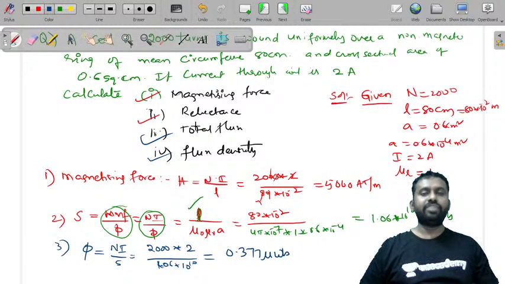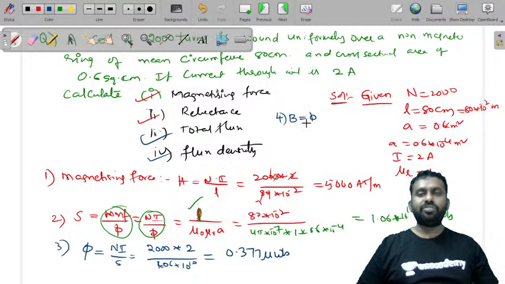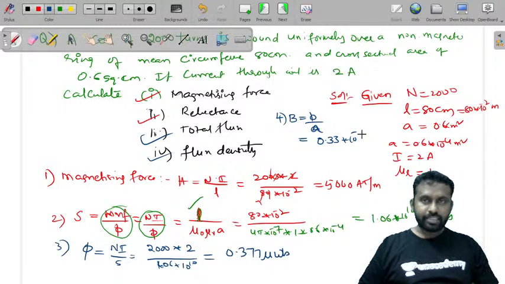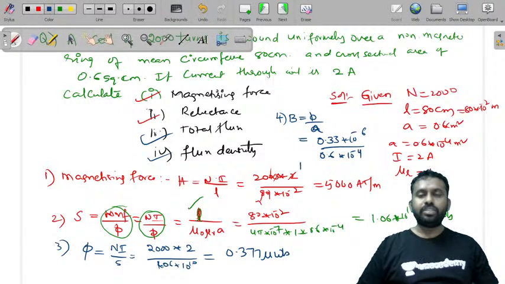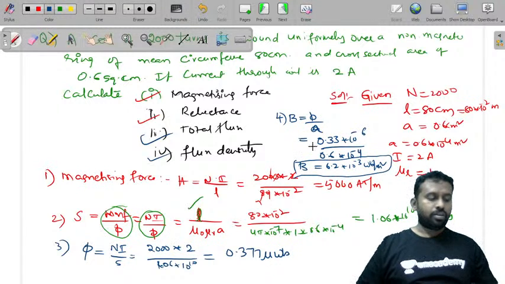And then we are asked to find flux density. So let us do this here only. Flux density B is equal to flux per area. What is the flux and area? We have considered this. Flux is 0.377 into 10 power minus 6 Weber, by area is 0.6 into 10 power minus 4. So this will give you a B value of 6.2 into 10 power minus 3 Weber per meter square, or Tesla. So this is the question that is given to us.